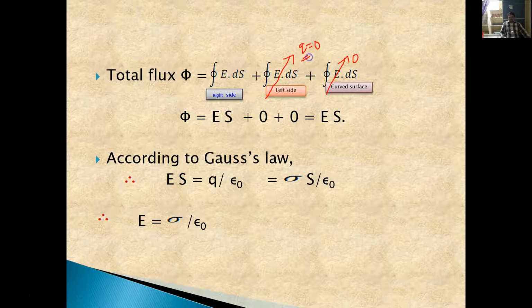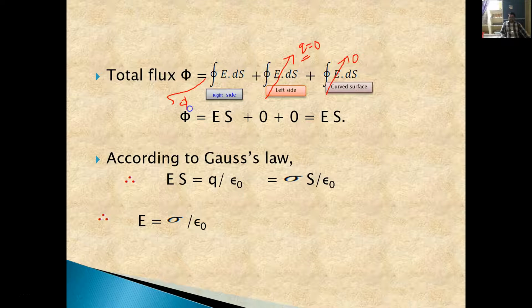Therefore, when the charge is 0, then the electric field is obviously 0. For the right side, the electric field is E bar, whereas dS bar and the electric field are both in the same direction. That's why this one we can write like this.